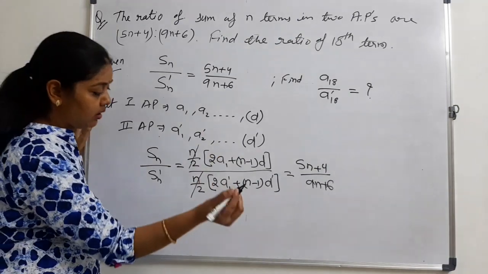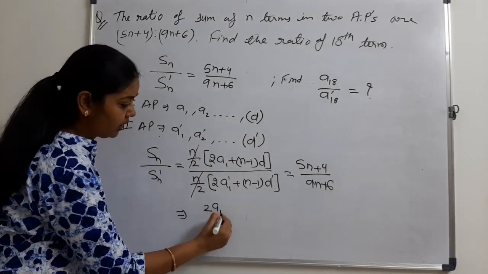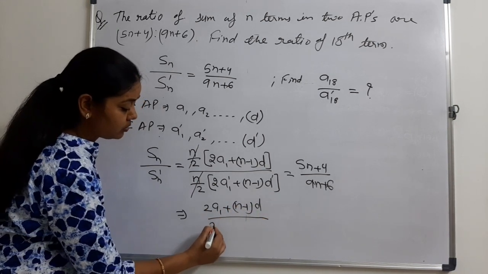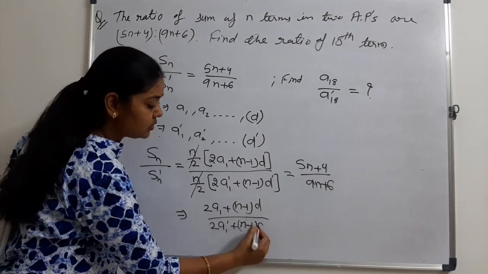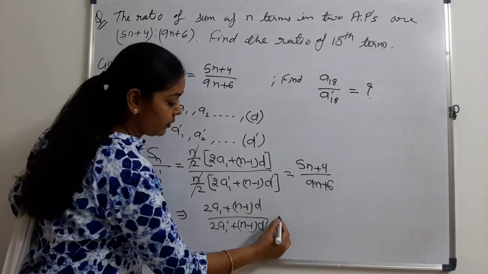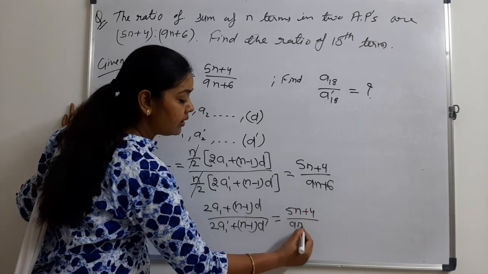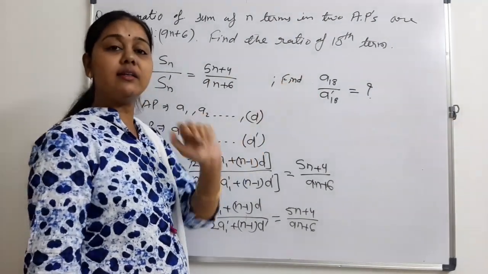Now we have (2a1 plus (n minus 1) into d) upon (2a1 dash plus (n minus 1) into d dash), which equals 5n plus 4 upon 9n plus 6. What do we need to find? The 18th term.